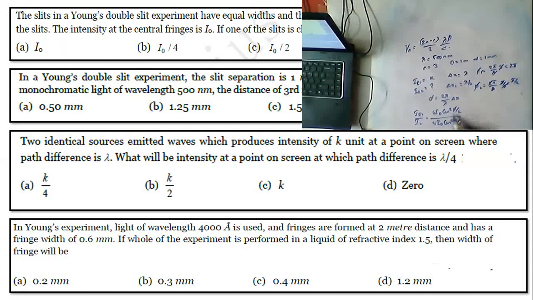So the 4I naught cancels, and this value is given as k by IR2 is equal to cos square pi by cos square pi by 4. Cos square pi is 1, and pi by 4 means 1 by 2. Okay, so ultimately we are having IR2 is equal to,